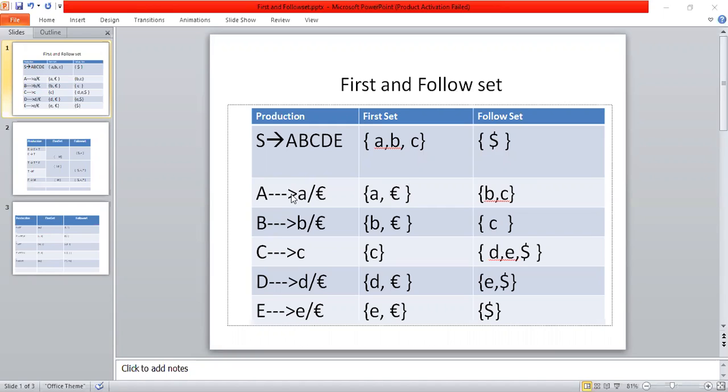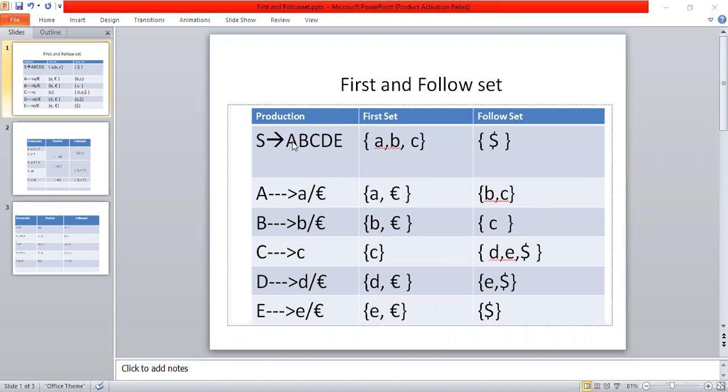Today I'm explaining about first and follow set. This first and follow set is very important in the construction of LL1 parsing table and LR parser tables in the compiler design. So what is the first set and what is the follow set? We'll discuss with examples.